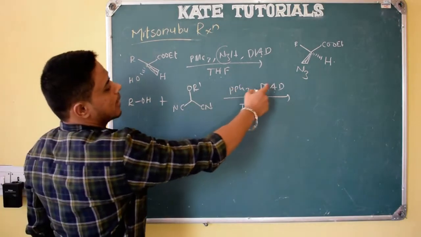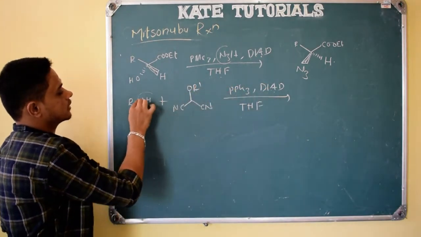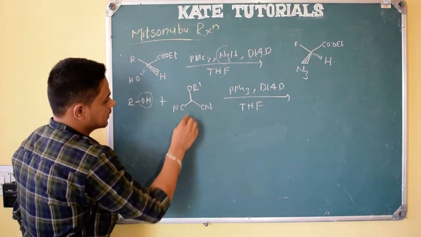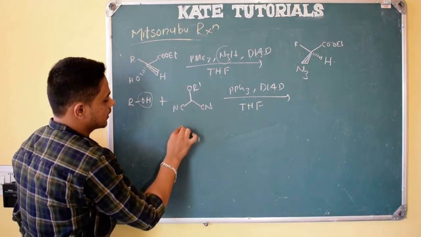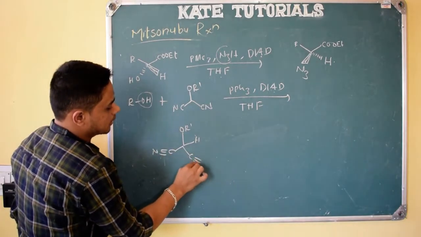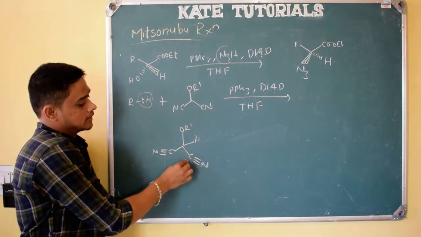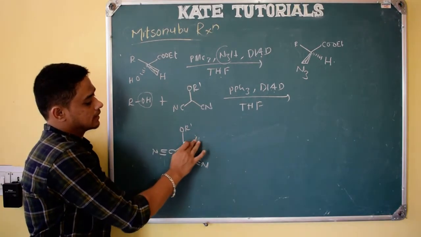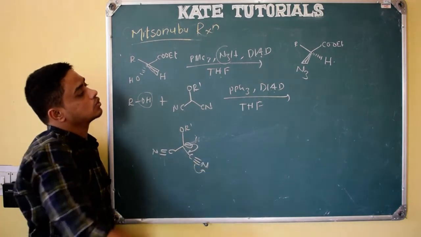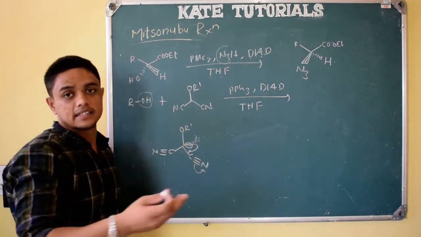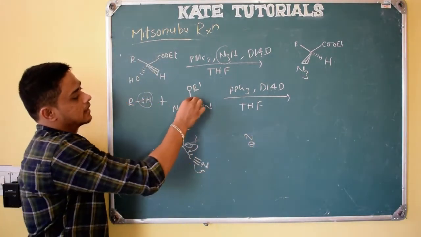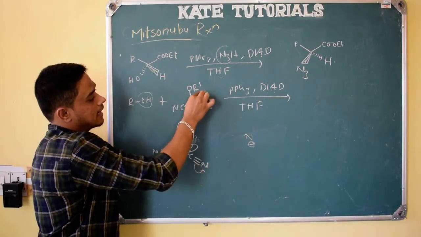Same thing happens with this, but here, the alcohol OH will bind, right? And see here, if you draw the structure like this, hydrogen is there, here OR', and here C triple bond N, and here also C triple bond N. Because of this triple bond N, if I remove H plus, this carbon gets negative charge. This is stabilized by this. So I used to add acid, because N minus gets H plus from acid or such things. But here in this compound, this H acts as acid.